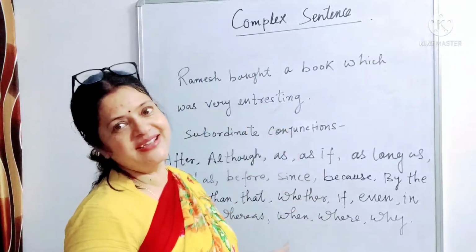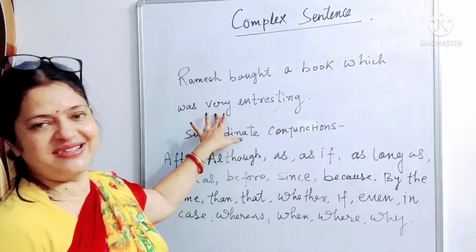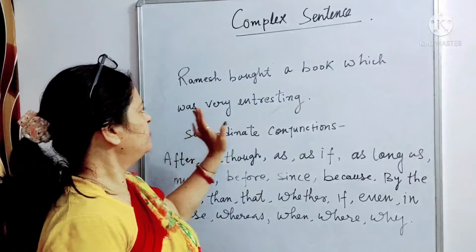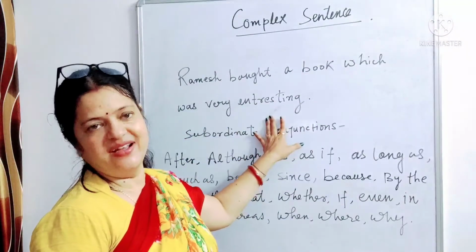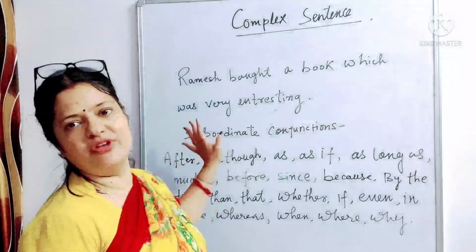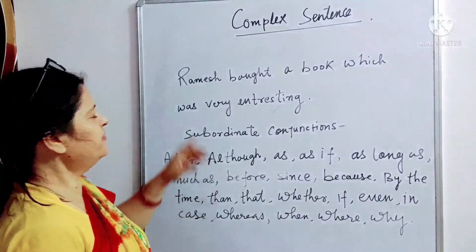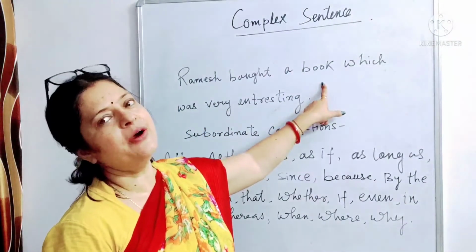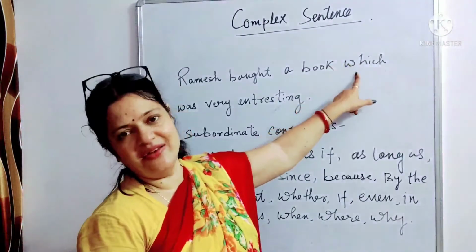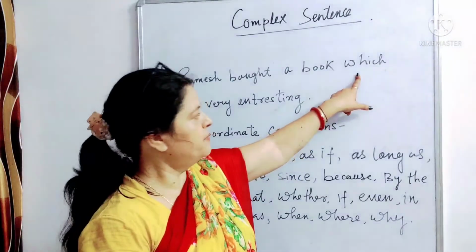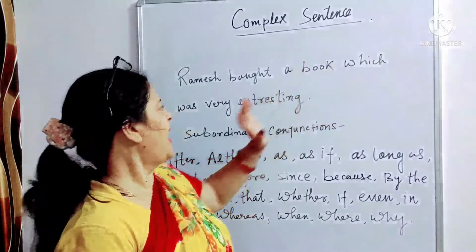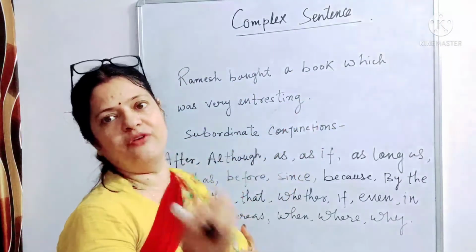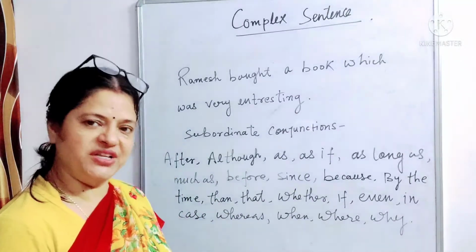I've written an example, and let's read it. Ramesh bought a book which was very interesting. Here we see that Ramesh bought a book, till here we have the principal clause, and then we have the subordinate conjunction, and a subordinate clause always starts with a subordinate conjunction.